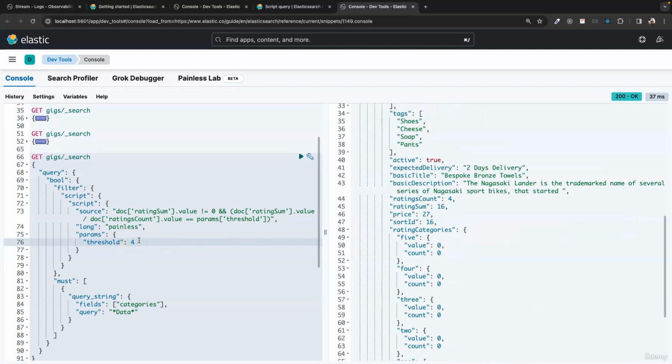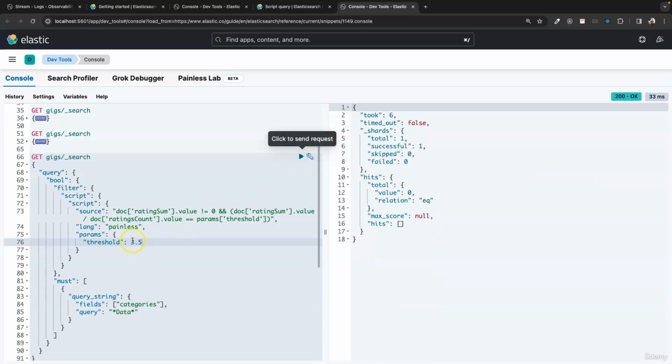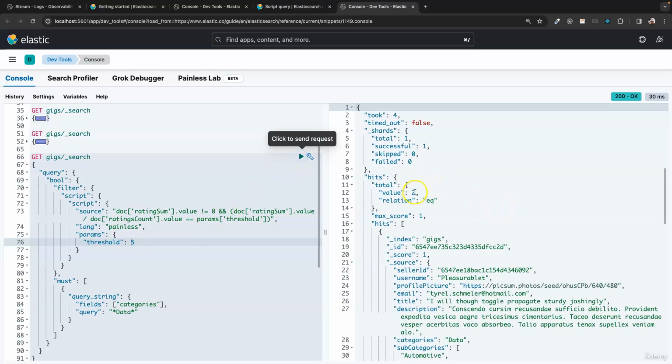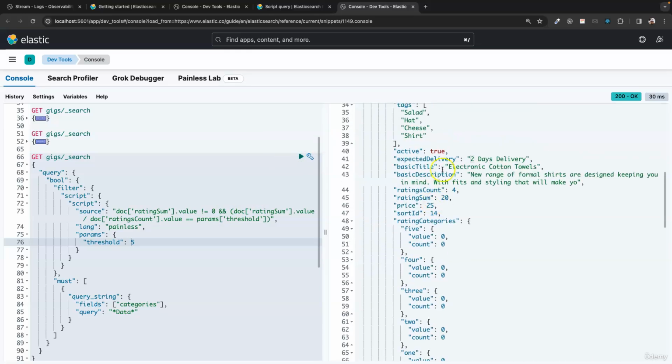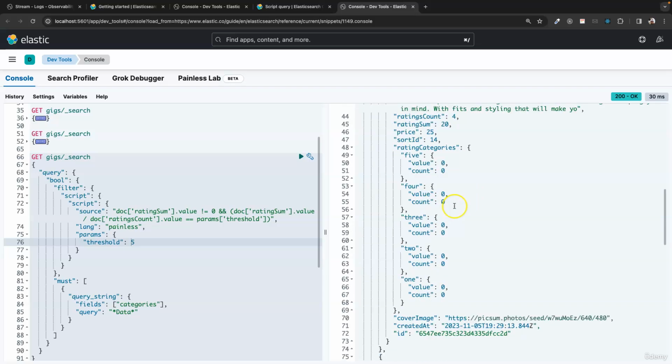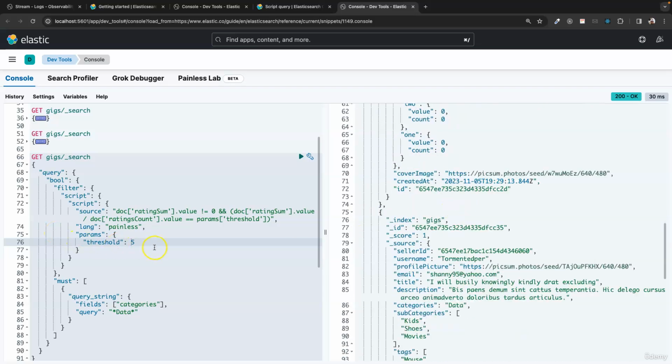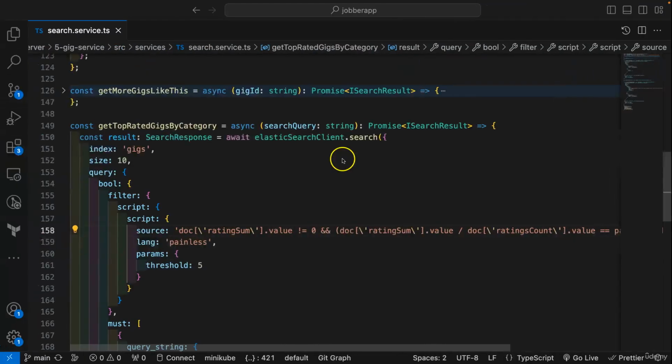Now if I try 3.5, it's not going to work. If I try 4.5, it's not going to work as well. So here if I set this to 5, this will return some documents. It returned 2 documents because they both have the rating sum divided by the ratings count to be 5, and it matched the threshold.